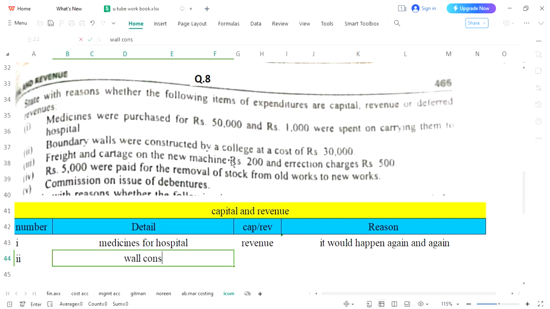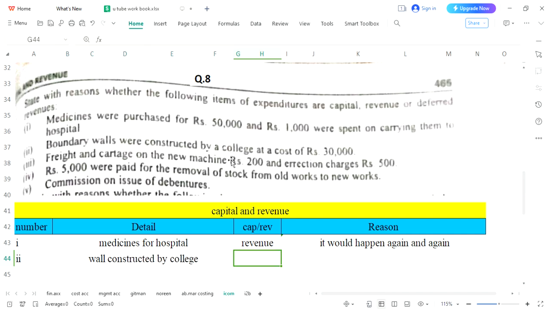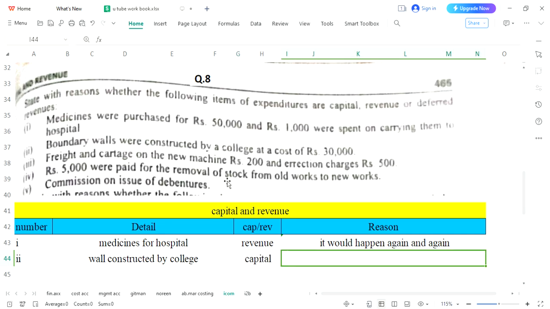Wall constructed by college. Some of you are students in university, some of you are in college. You will see that construction of a separate room, a wall, a boundary wall, would happen once in a lifetime. Once it is constructed, after many years it would not be needed again. So it's a rare event. That is why we will call it capital.